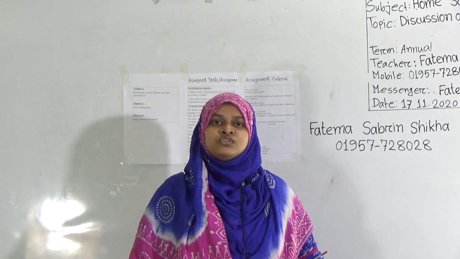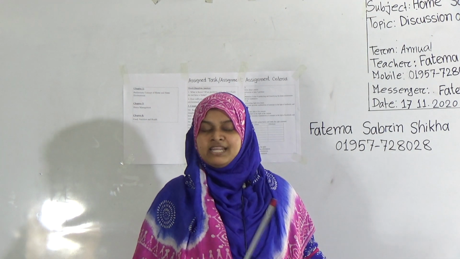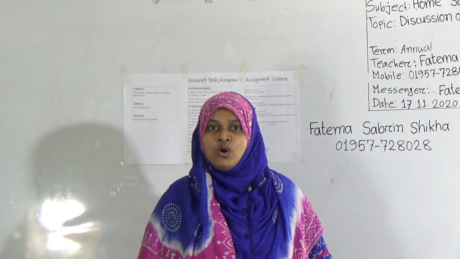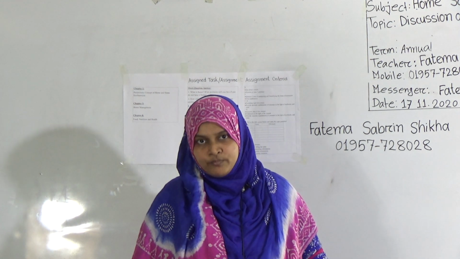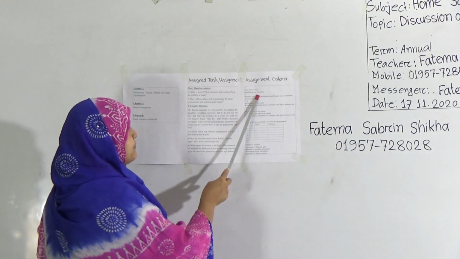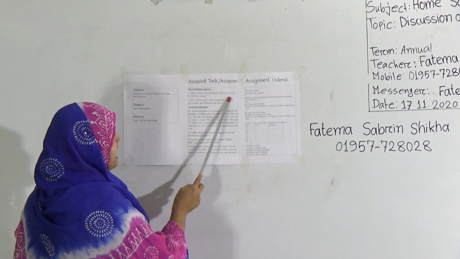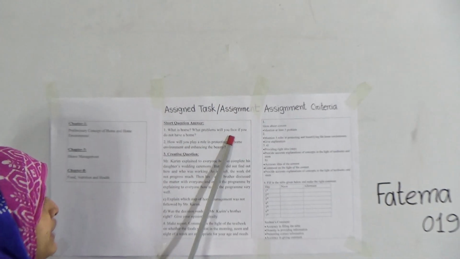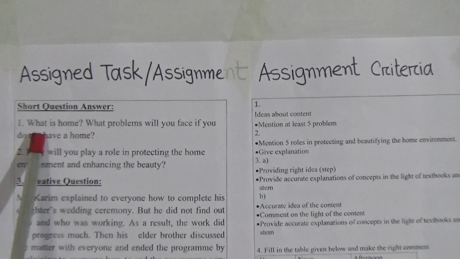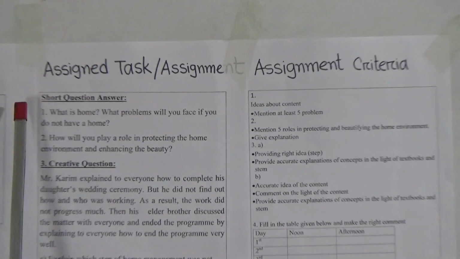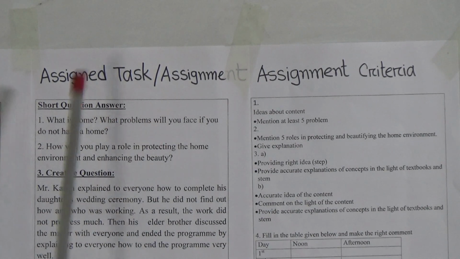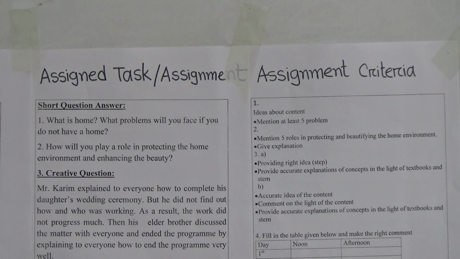This is called home. So you have to clarify here, you have to write the reasons why we need a home, why we have to stay at home. You have to write all these reasons, at least 5 problems that you would face if you don't have a home. That means in question number 1, you have to write what is home, a definition of home, and then mention at least 5 problems you will face if you don't have any home.